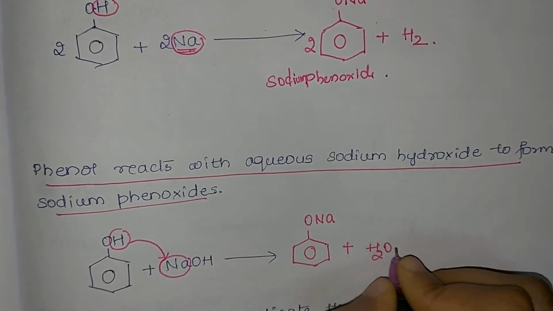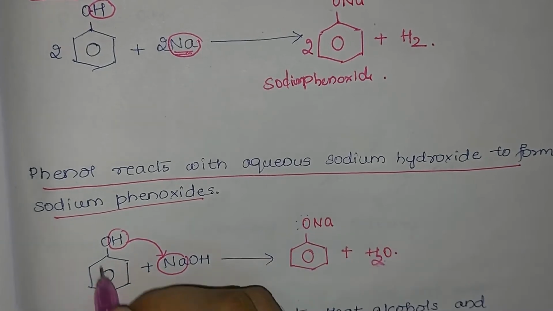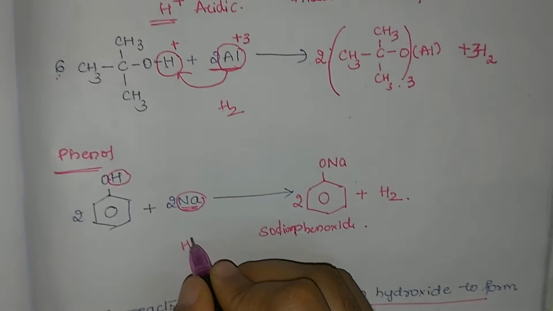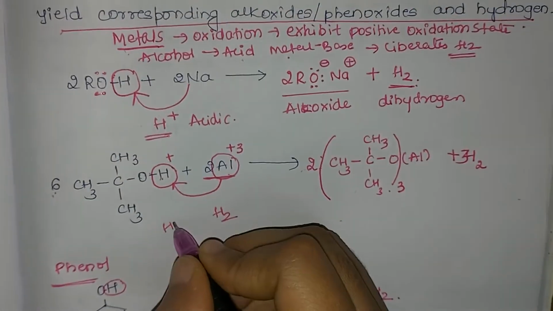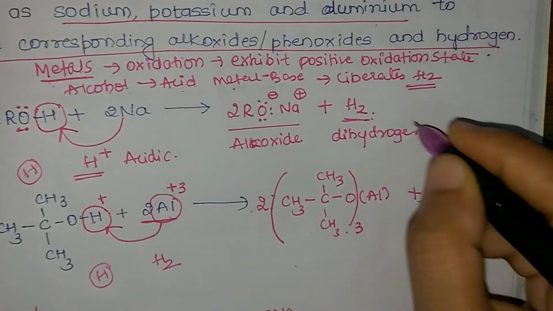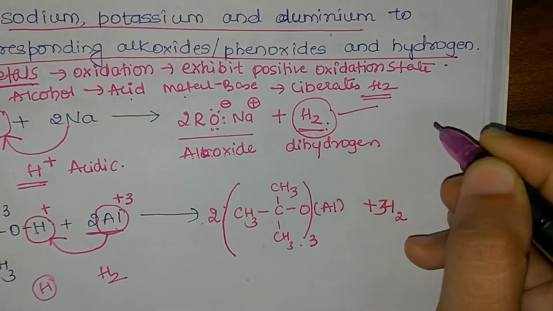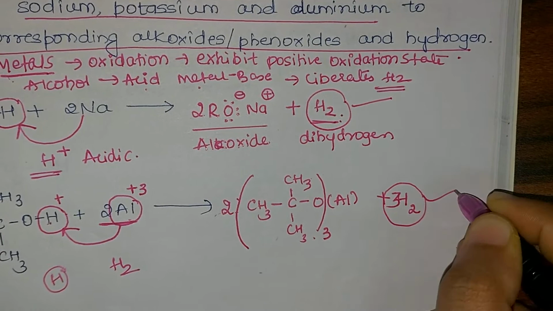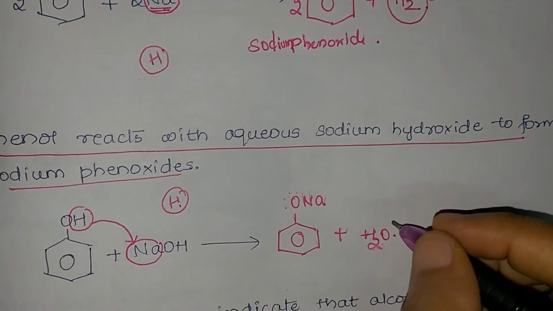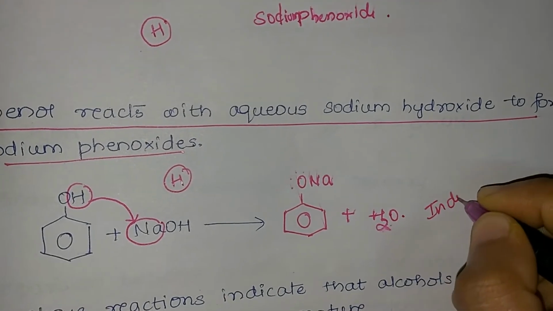So in all these reactions, what are we seeing common is, here we see hydrogen is removed. In the above reaction also we see hydrogen is displaced. Here also we see hydrogen is displaced. What does this mean here? And that too displaced in the form of what? Hydrogen gas. So in all the reactions we are seeing that hydrogen gas is given out almost. In this we see H2O is given out, but all reactions are undergoing what?